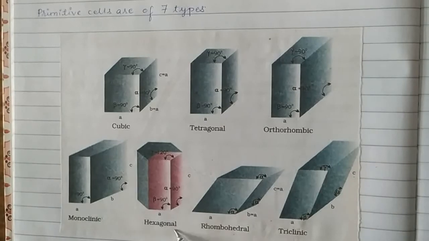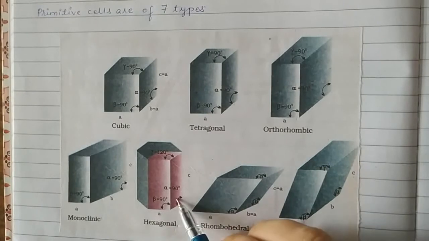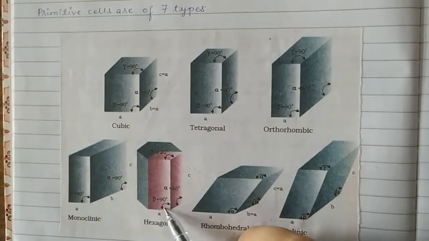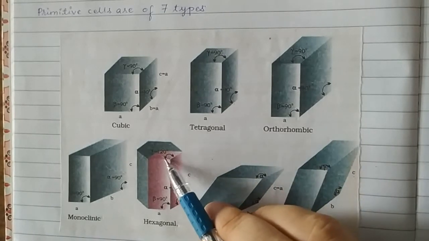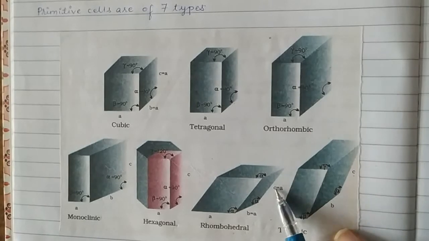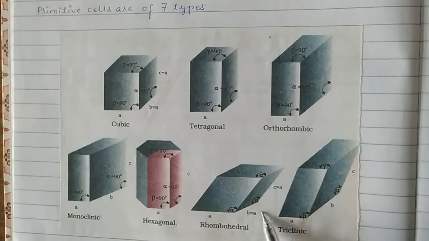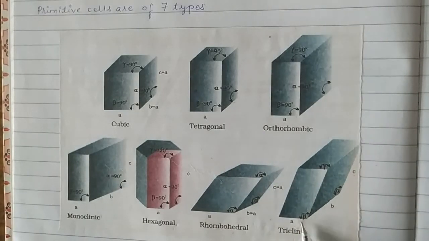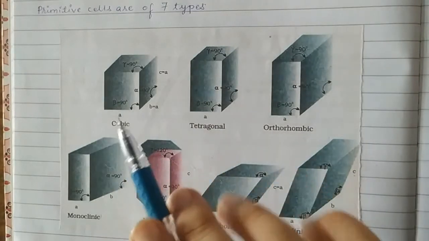This is hexagonal. Hexagonal is one unique type, where sides are never equal and the angles alpha and beta are 90 degrees but gamma is 120 degrees. Then you have rhombohedral. Here also A is equal to B and C is equal to A. The sides are equal but the angles are different, not equal to 90 degrees. And triclinic crystals, where neither the sides are equal nor the angles are equal. So these make up the 7 types of primitive cells.